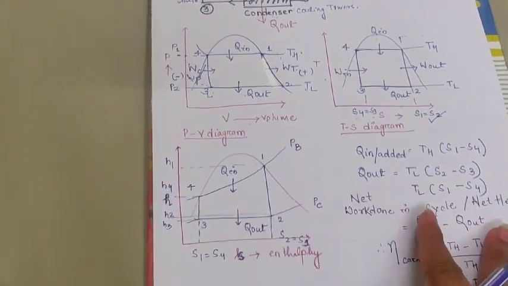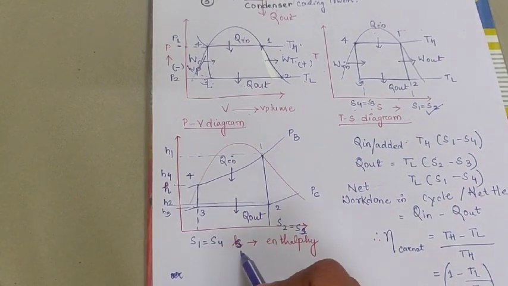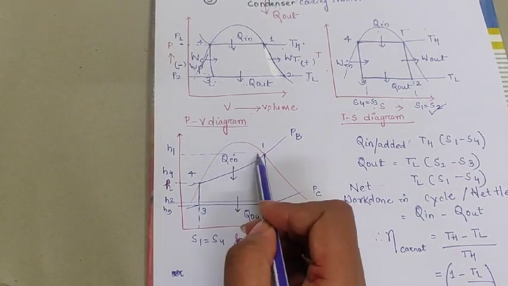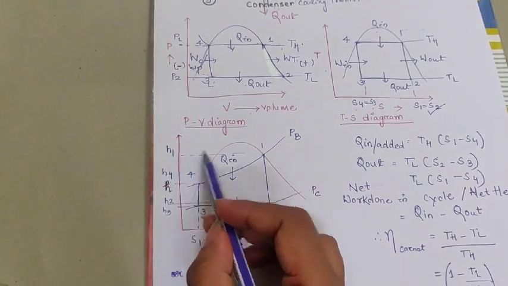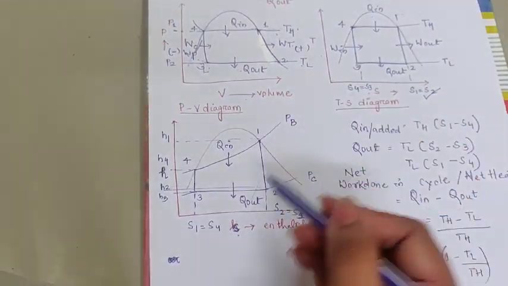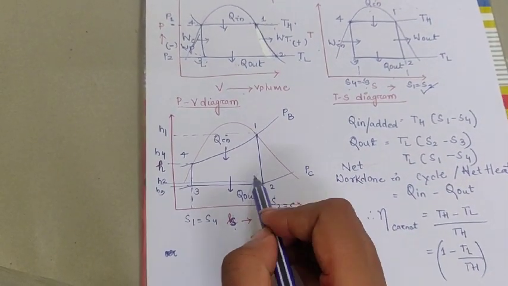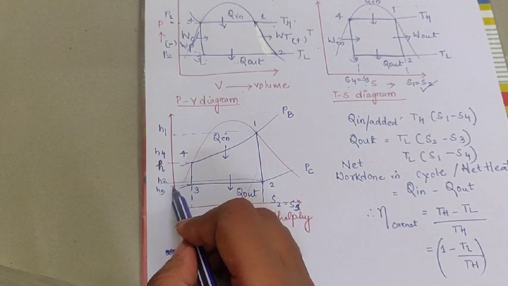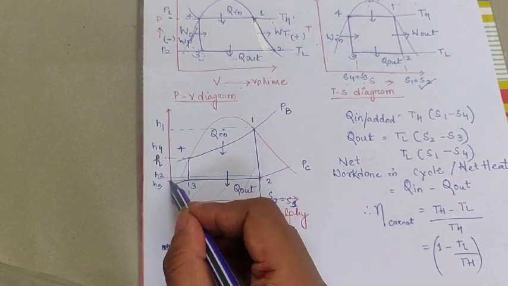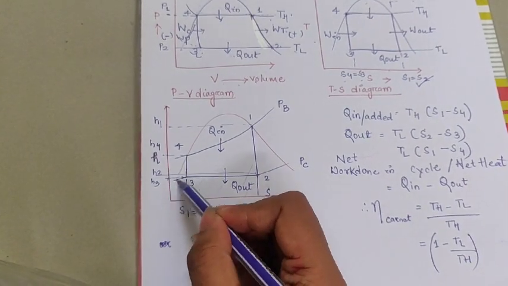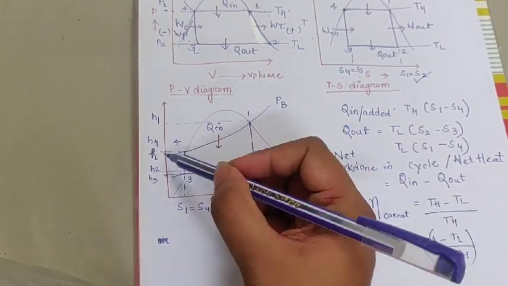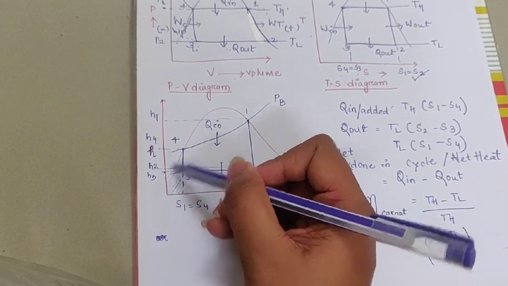Similarly you can see through the HS diagram. In the HS diagram you can plot H1. I have made this dotted line because H1 takes the major area over here, meaning the enthalpy H1 is very high. Similarly H2, the latent heat, is greater than H3 because it takes a large area. Again H3 is below H2, therefore it takes this much area of heat. Similarly H4 is greater than H3, therefore it takes this area of heat.